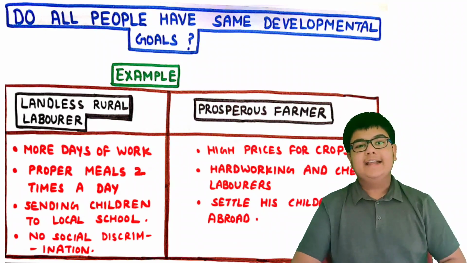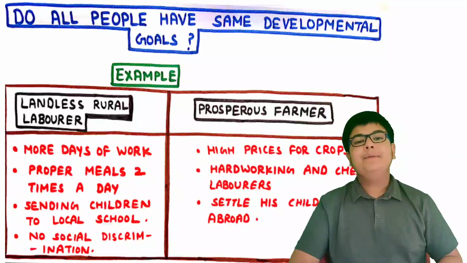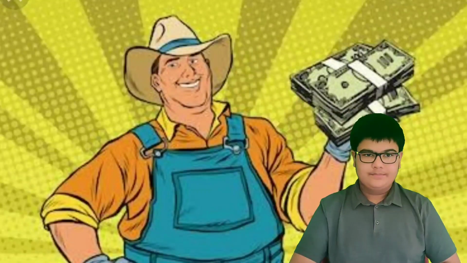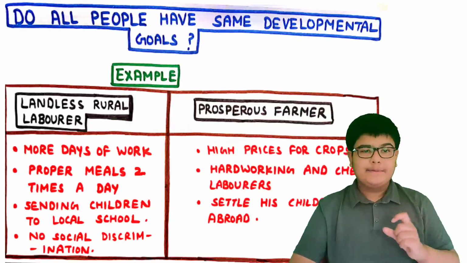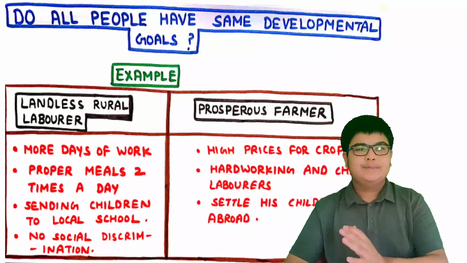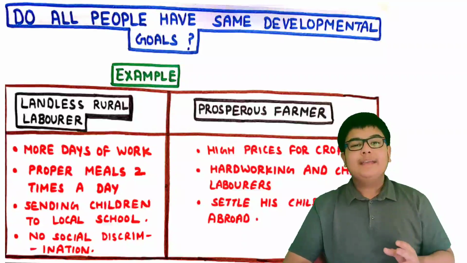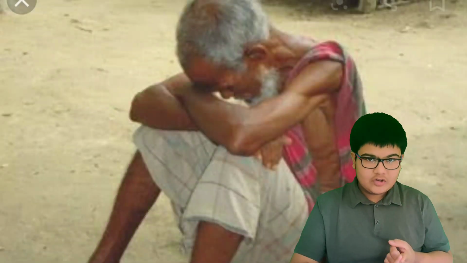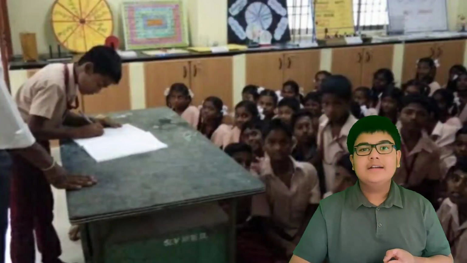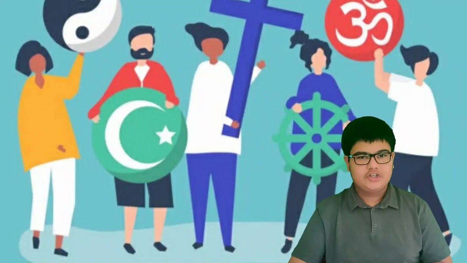So let's understand the answer to this question with the help of an example. So consider the example of a landless rural laborer and a prosperous farmer. The landless laborer's developmental goals will be different from those of the prosperous farmer. For the landless laborer, development would mean that he would get more days of work, proper meals twice a day, send his children to the local school, and no social discrimination.